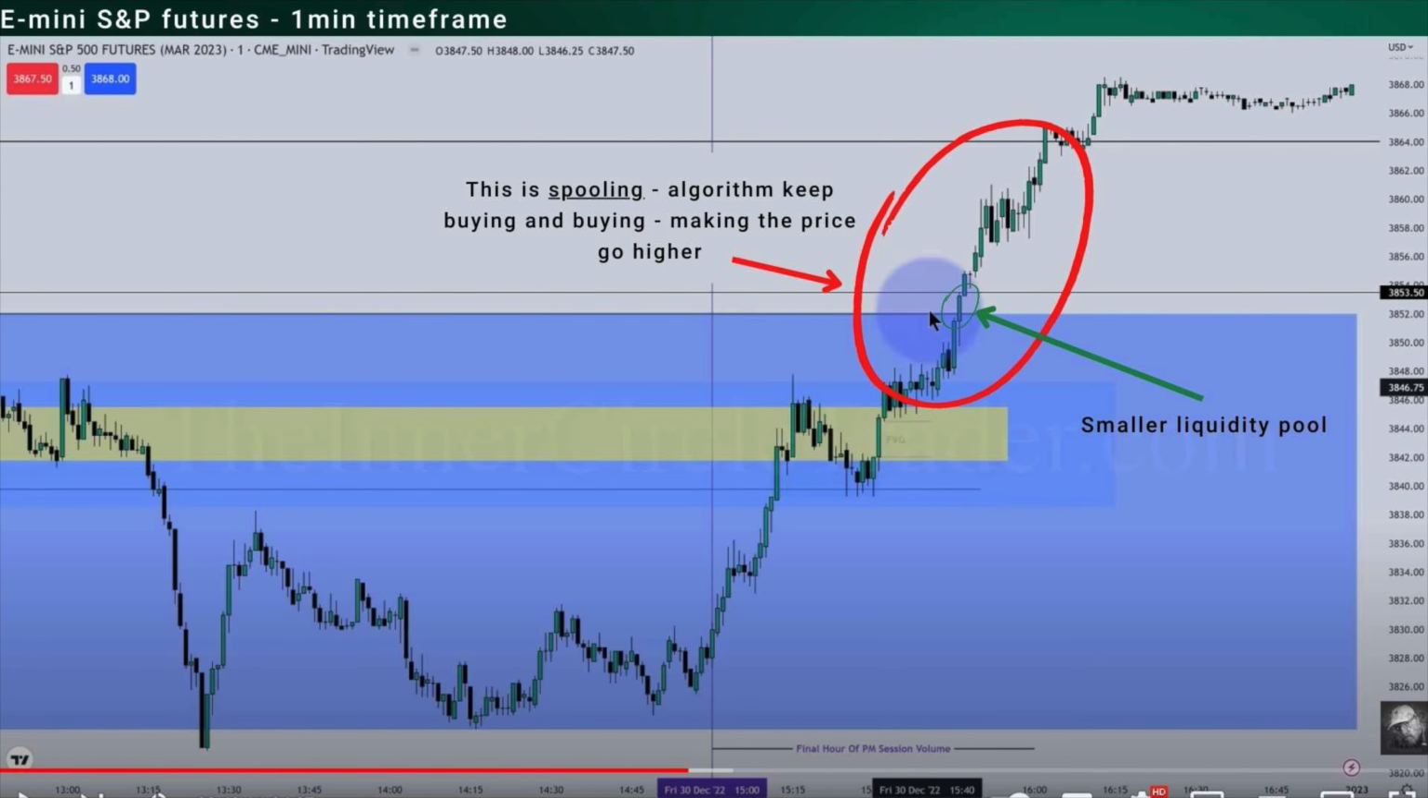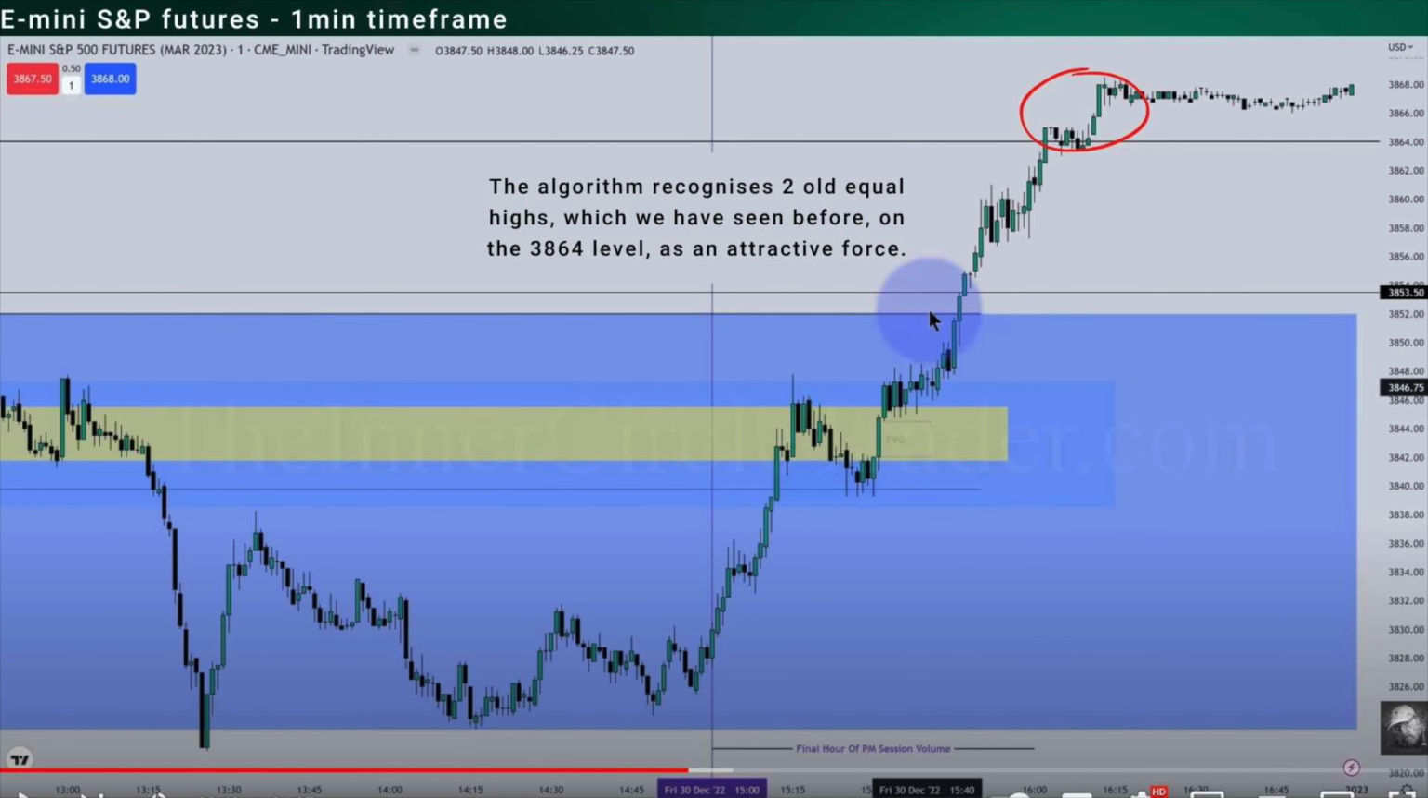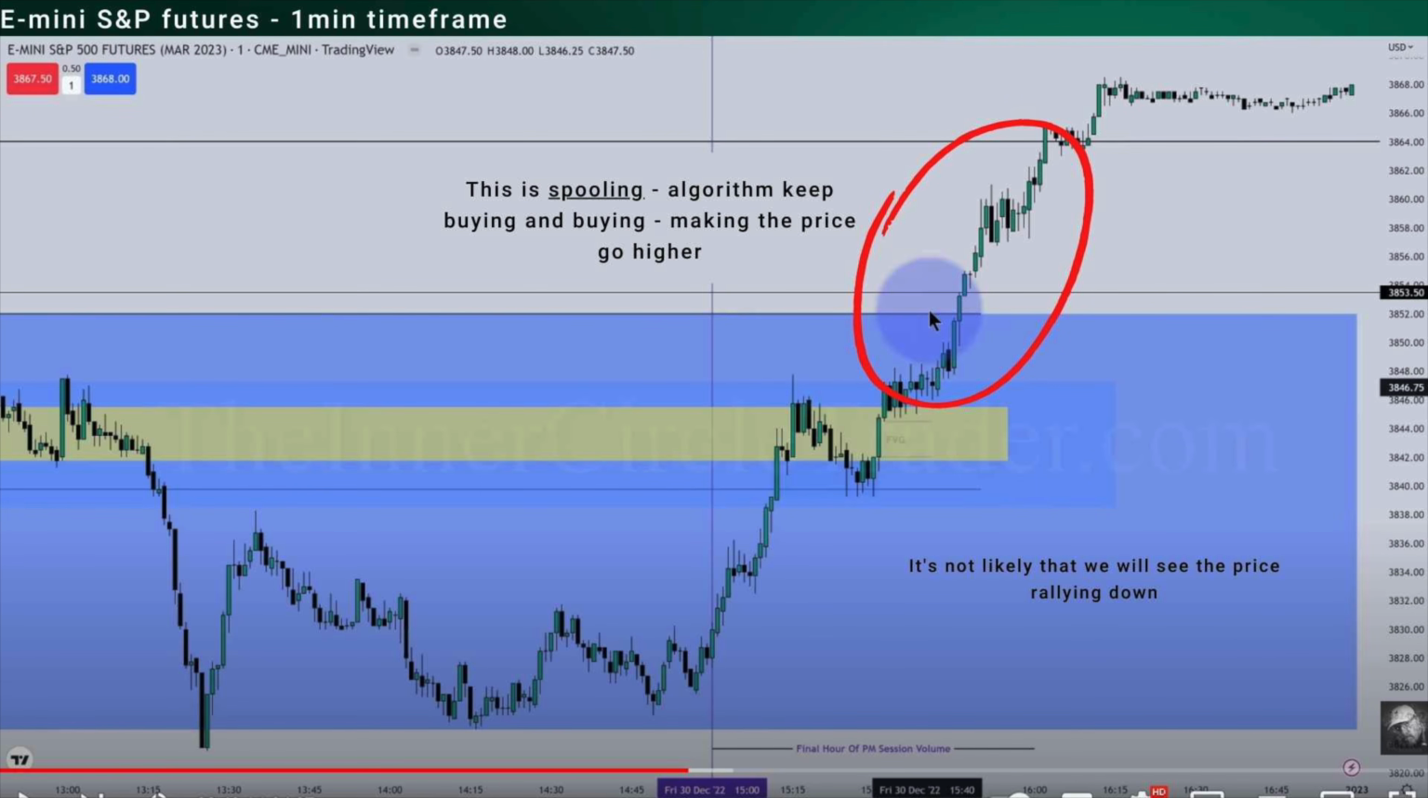Highlighted here with a green circle and also a big green arrow is a smaller liquidity pool. The algorithm recognizes the 2 old equal highs that we have seen before on the 3864 level as an attractive force. So it's attracted to them. It's gonna go towards them. Because of such a high movement and because of spooling, it's really not likely that we will see the price rallying down. Guys, remember, the algorithm is there and its precision is incredible and mind-blowing.